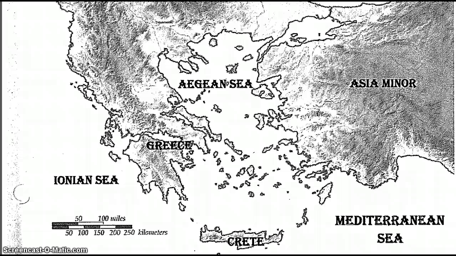Democracy, Athens versus the United States. Read each statement below and determine if the statement describes democracy in Athens, the United States, or both. Write Athens, United States, or both in the space provided. Number 1, has a direct democracy. Number 2, has a representative democracy, also known as a republic. Number 3, everyone is protected by the law. Number 4, women and foreigners cannot vote.